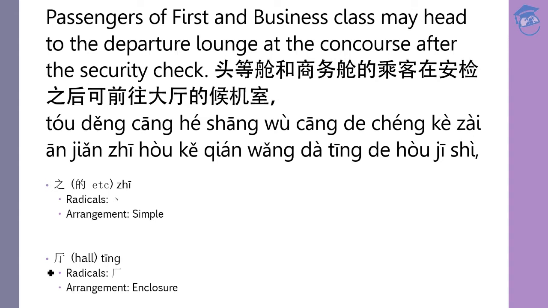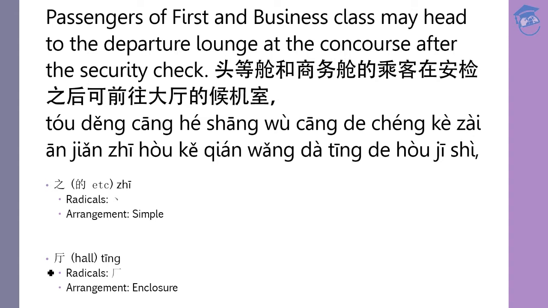乘客 means passengers. 乘 is to ride, and 客 is guest. So the guests who are riding something, taking transportation, are 乘客, the passengers. And then 安检 is security check. Remember in the last lesson we said security checks as 安全检查, but to shorten it, we can say 安检.